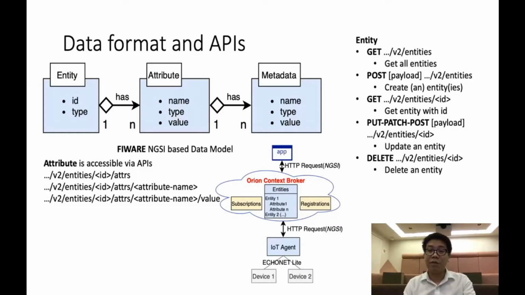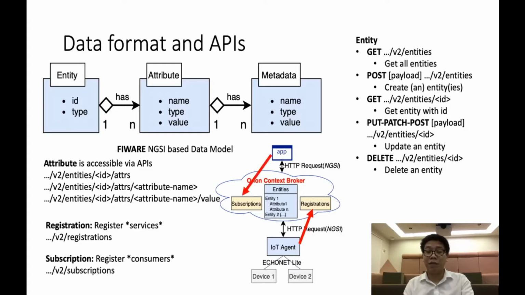Context resources can be accessed via API by HTTP requests, as listed here. Moreover, Orion supports two powerful features. The registration feature registers applications as a context provider, so that the broker will forward requests to the provider transparently. In this paper, this function will be used to provide the integration with ECHONET Lite devices.